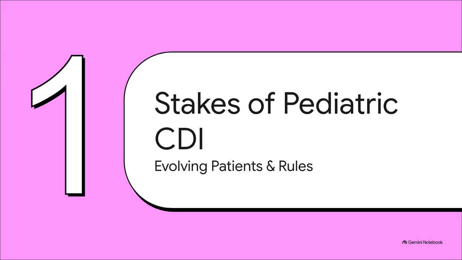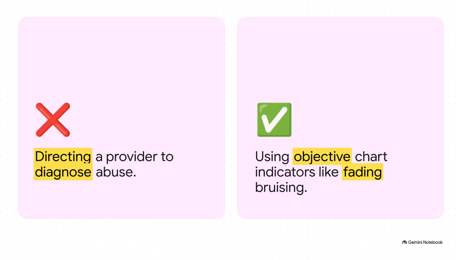All right, let's kick things off with Section 1, the stakes of pediatric CDI, where we'll look at evolving patients and evolving rules. Now, because our pediatric patients are constantly evolving, we absolutely have to rely on compliant queries to capture their complete clinical picture. Under the 2026 AHIMA guidelines, your queries must be non-leading. They have to be based entirely on objective chart indicators. You just cannot introduce your own subjective interpretation or nudge a provider toward a specific diagnosis. For instance, if you spot social red flags, there is no way you can just ask them to diagnose abuse outright. You have to use a clinical validation query that cites objective facts, like, say, fading bruising, which allows the provider to exercise their own independent clinical judgment.